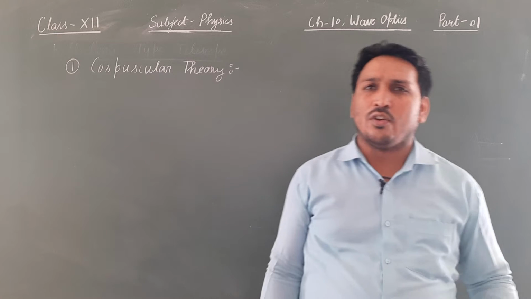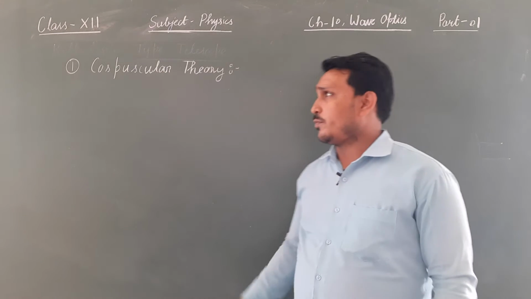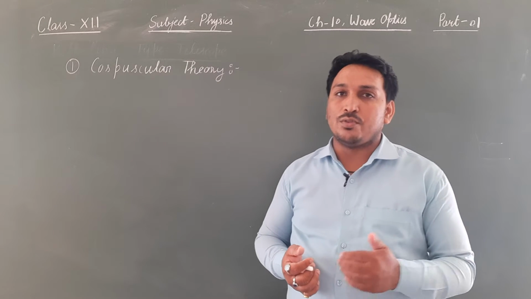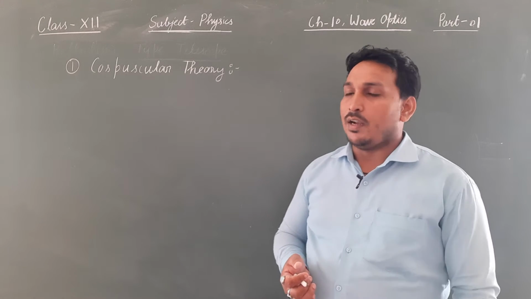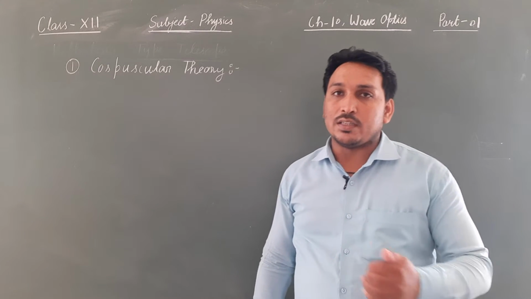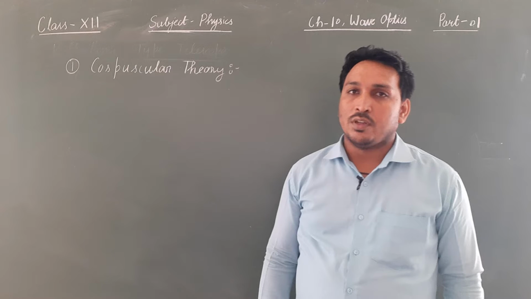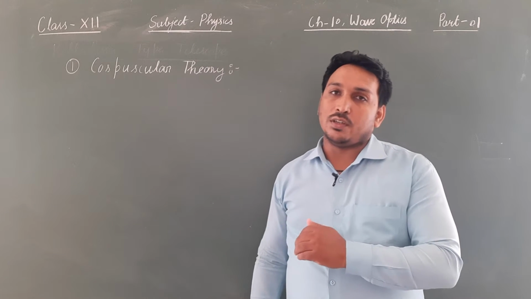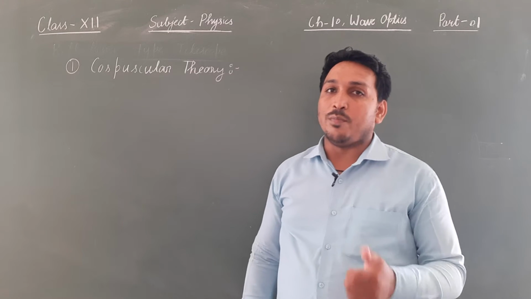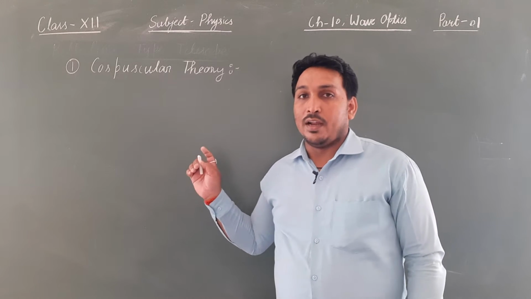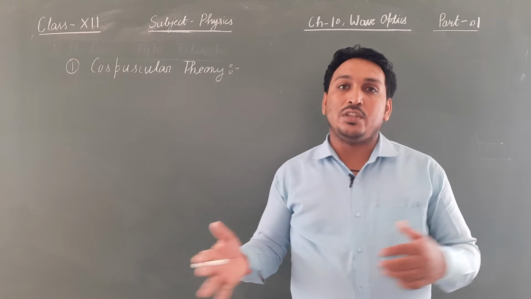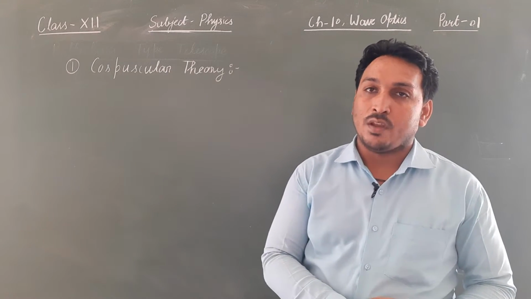As per this theory it was believed that a luminous object shoots out some particles, called corpuscles, and those particles travel through the medium. Basically Newton was telling that light is actually particles, and one particle is called a corpuscle.